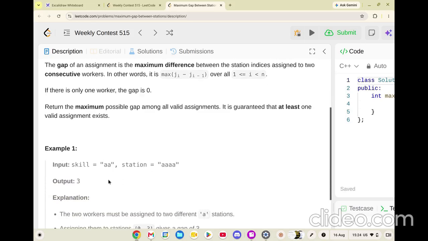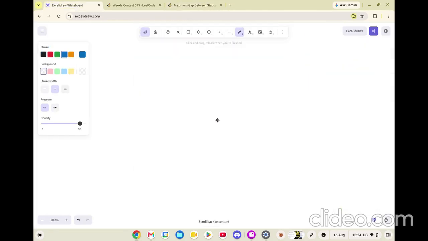So let's take a test case, "AA" and "AAAA". "AA" is the skills which we have, and the stations were "AAAA".